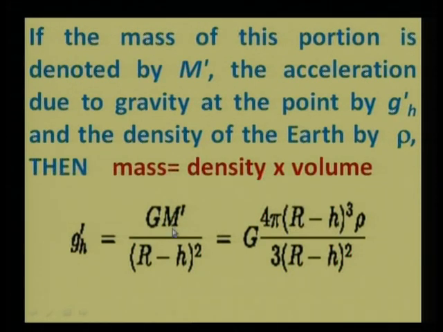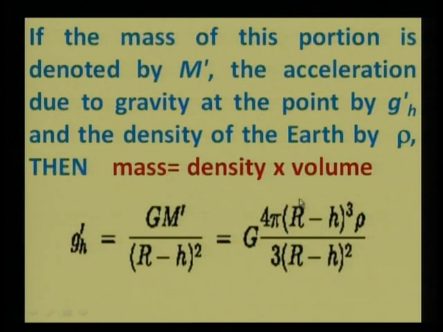So this is M dash. Now this M dash can be expressed in terms of density and volume. So mass is density into volume, and the volume of the sphere is 4 by 3 pi R cube, the sphere of the earth.